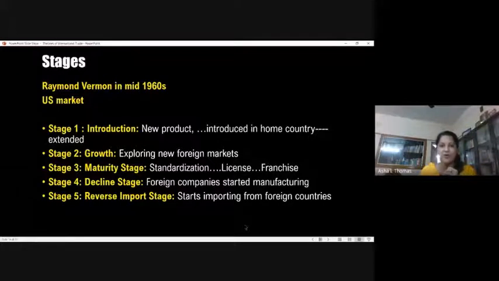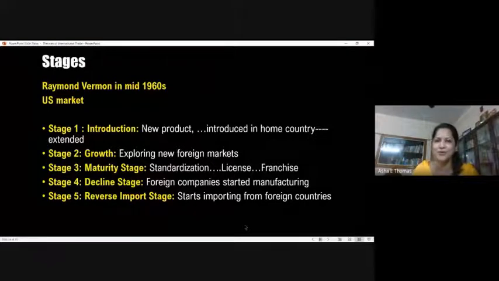So the foreign companies in different foreign countries will try to manufacture it using their own available raw materials and the different factors of production. And sometimes the same product can be made available at a cheaper price, with a more or less similar, slightly varied version.